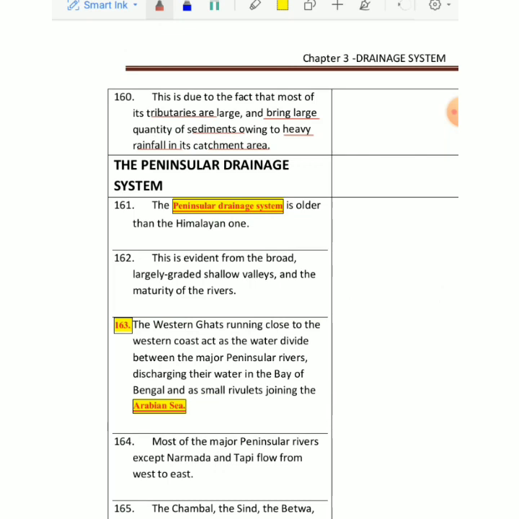Now we'll take up the peninsular drainage system. The peninsular drainage system is very old as compared to the Himalayan rivers. How can we say that? There must be some evidence for that. First of all, their valleys are broad and highly eroded. Therefore, the word graded has been used, and it is the mature stage of the rivers. So we can call the peninsular drainage system an older drainage system as compared to the Himalayan system.